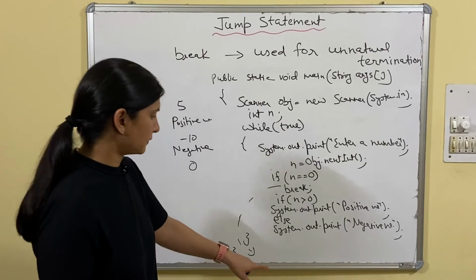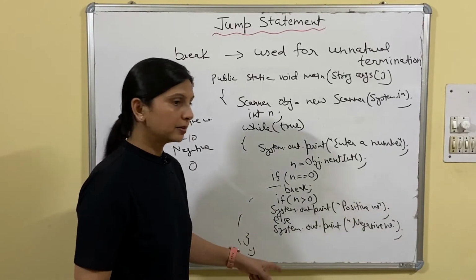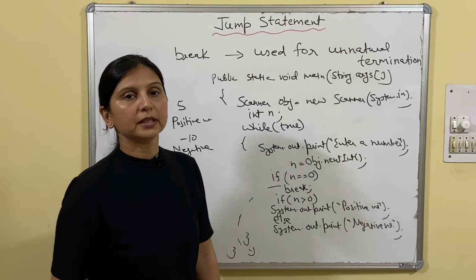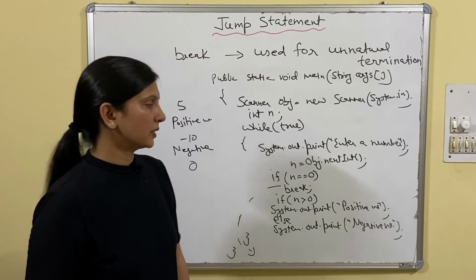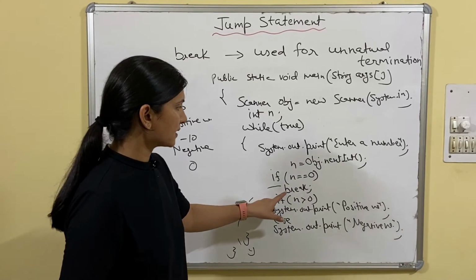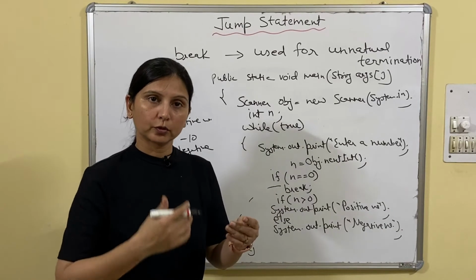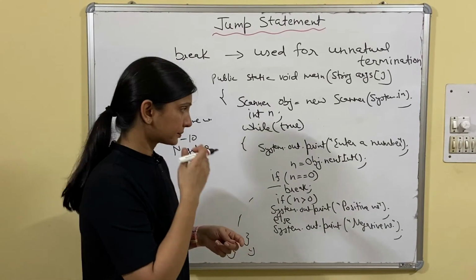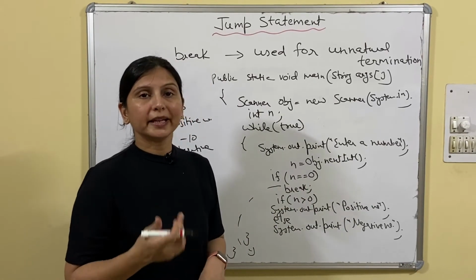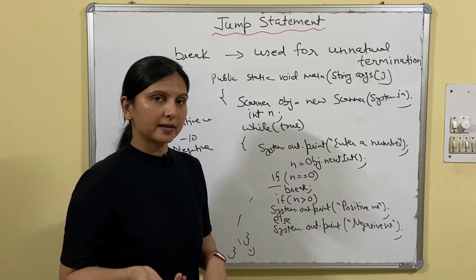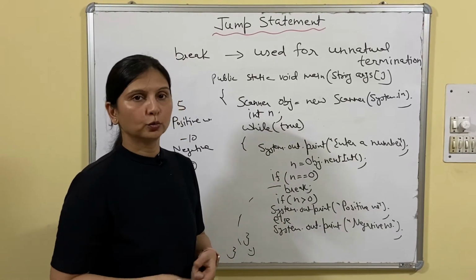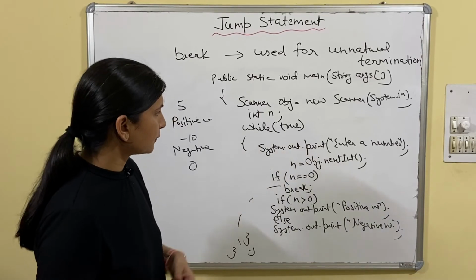Fine. So if any other statement is there, then it will be executed. In this case, no other statement is there after the loop, so no execution will take place after this. So I hope it is clear what the function of break is: to take you out from the loop unnaturally, depending upon some condition. Break statement can be used in all types of loop. It can be used in while loop, for loop and do while.